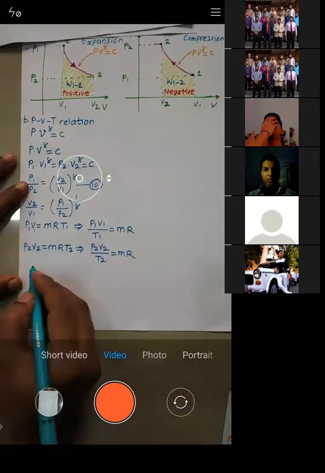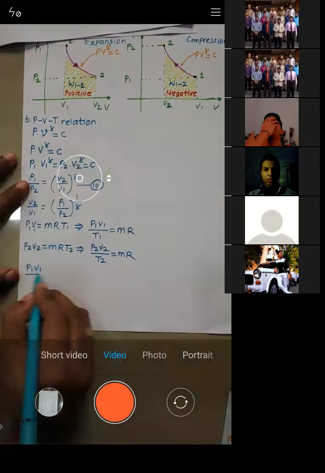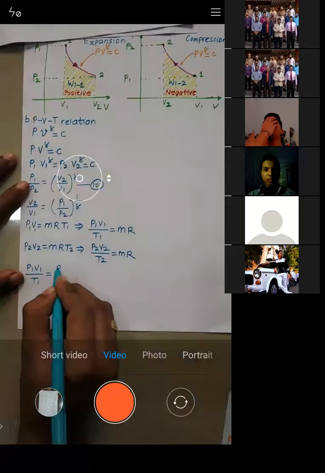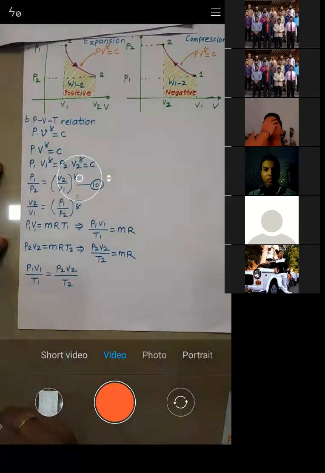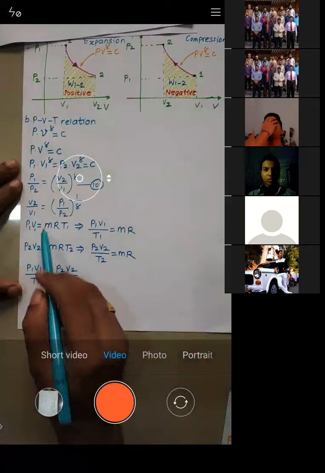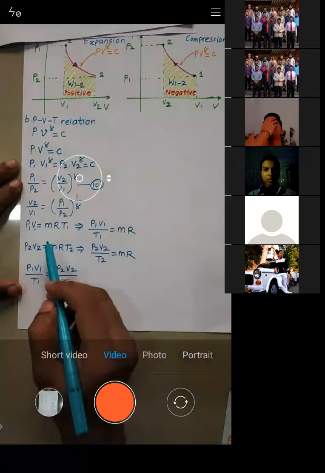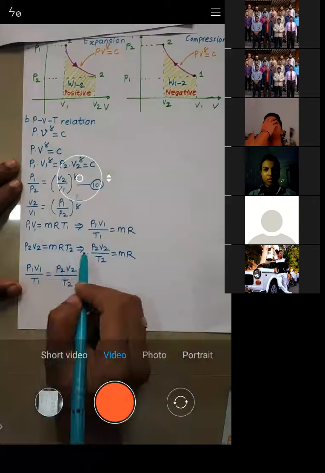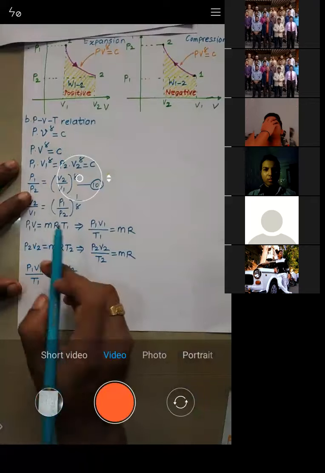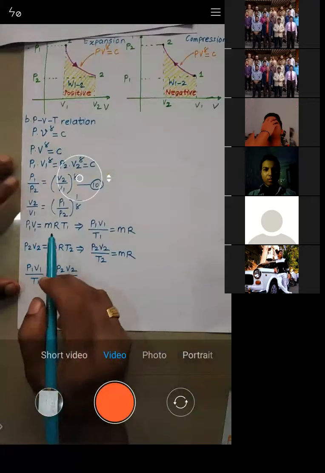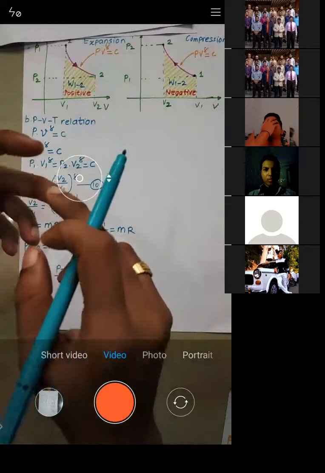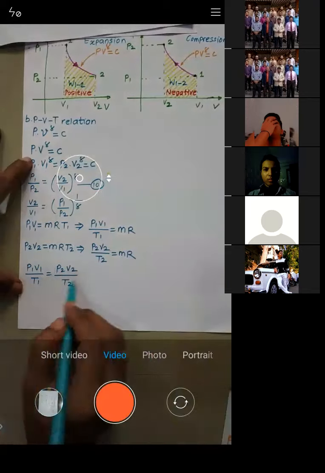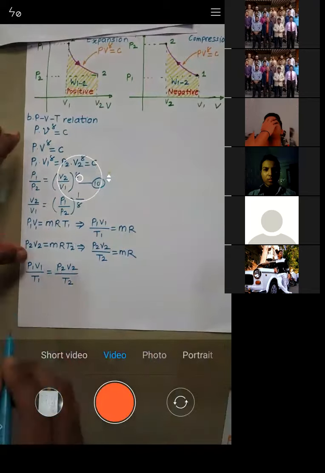So from these equations, I will write P1 V1 by T1 is equal to P2 V2 by T2, right? See, this is the ideal gas equation which we can apply between any states. So I apply it for state number 1, and I apply it for state number 2. This is not a new thing which I've done. I already practiced this for every process, whether it's constant volume, constant pressure, or isothermal.